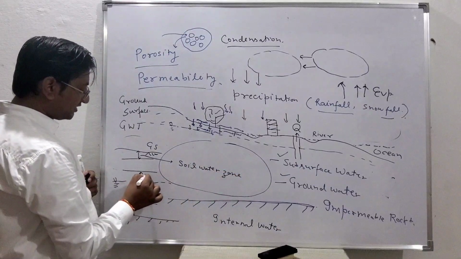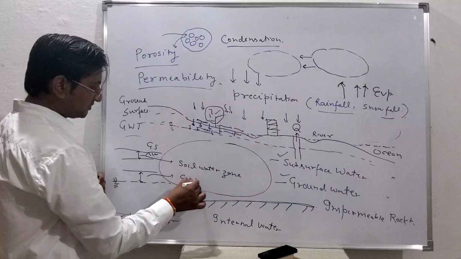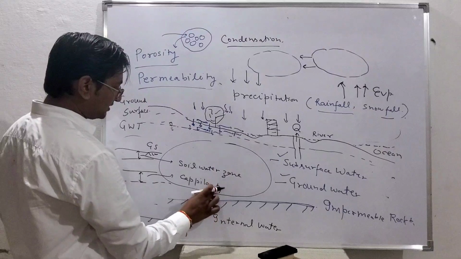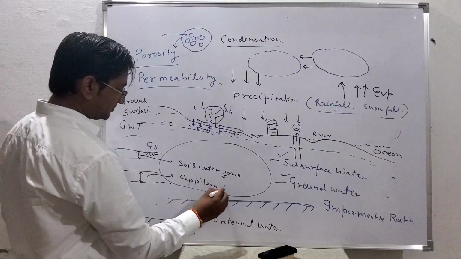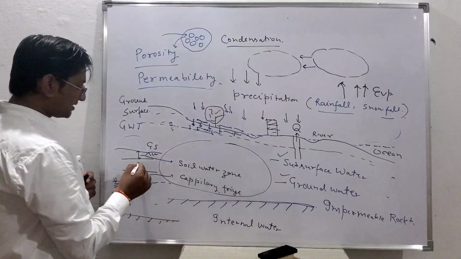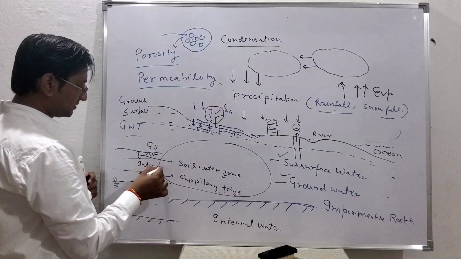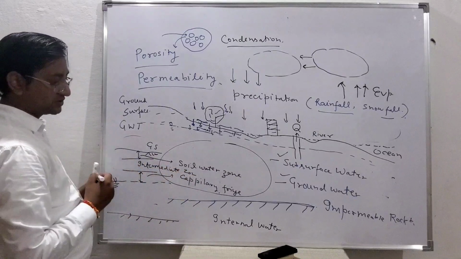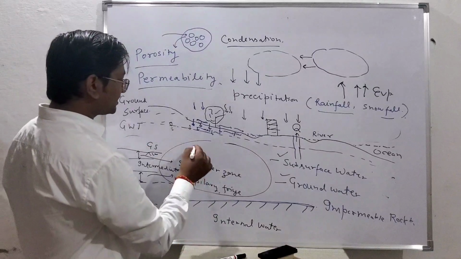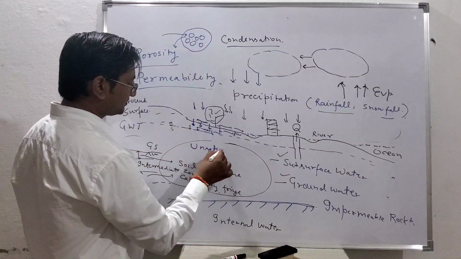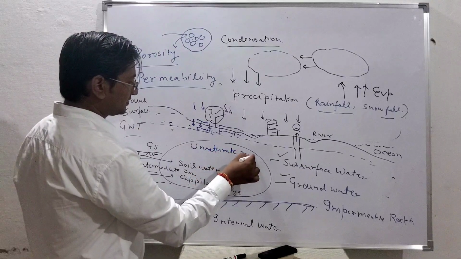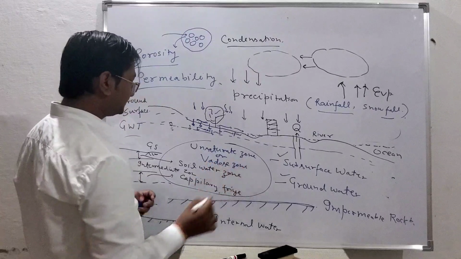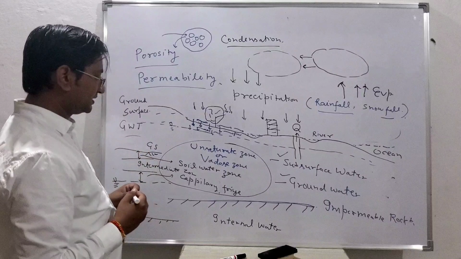This is called capillary fringe. You are familiar with the process of surface tension. You are also familiar with the process of capillary fringe. Okay. This is called intermediate zone. This is unsaturated zone. We are talking about the unsaturated zone. Unsaturated zone is also called vadose zone. Okay. Soil water zone, this is intermediate zone.